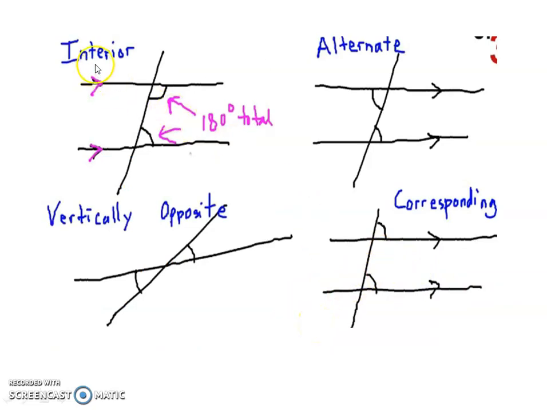Let us revise. What are interior angles? Angles which are inside the two lines, and the sum of the angles on the same side is equal to 180 degrees. Then what are alternate interior angles? The angles which are alternate to each other, that is, on either side of the transversal. If you are taking the left side here, the other should be on the right side. Then what are vertically opposite angles? Angles present on the same vertex, opposite to each other. Then what are corresponding angles? Angles on the same side of the transversal, that is, on the right side if you are taking the right side, but one should be an exterior angle and the other one an interior angle.